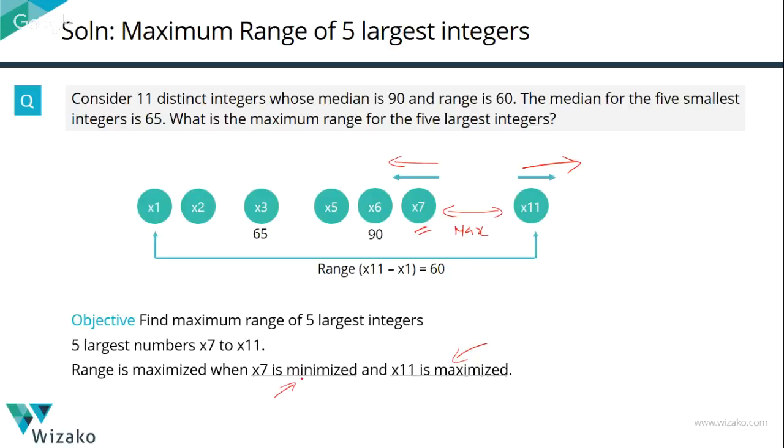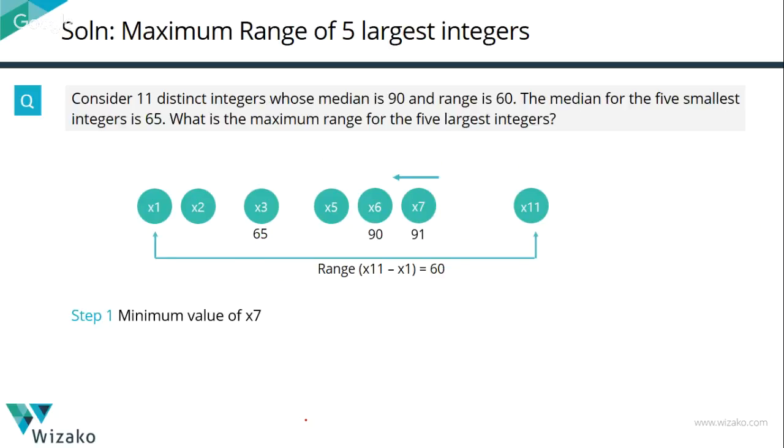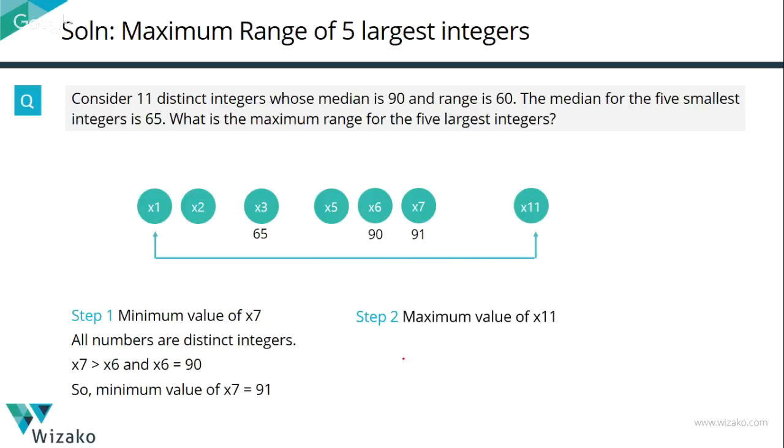Let's start with minimizing x7. That's the easier of the two things to do. These are distinct integers. x6 is a 90. The question mentions that. So x7, how low can it be? It cannot be anything less than 91. So this part is done and dusted. Finding the minimum value for x7 is the easiest one. The more interesting value is x11.